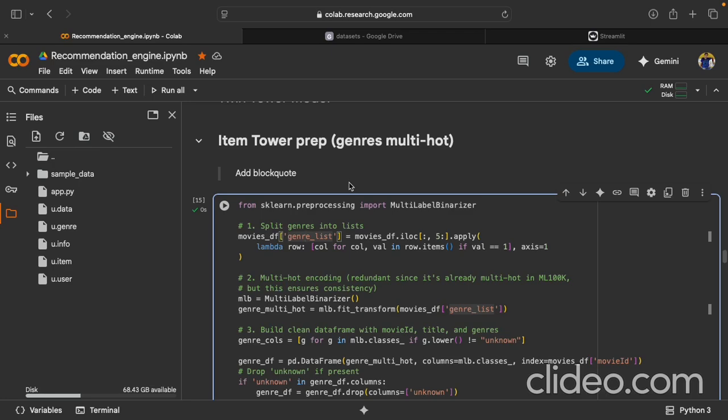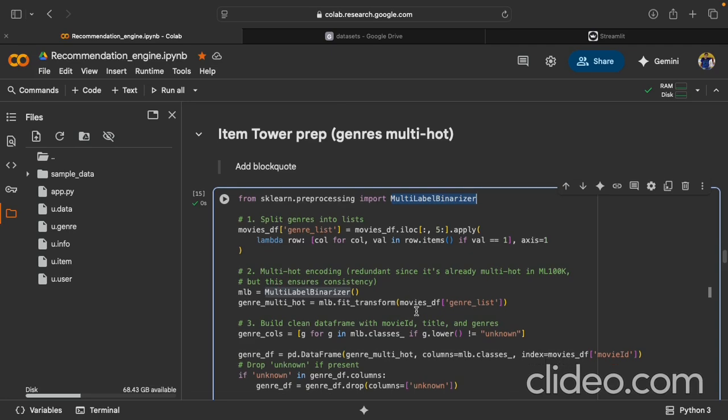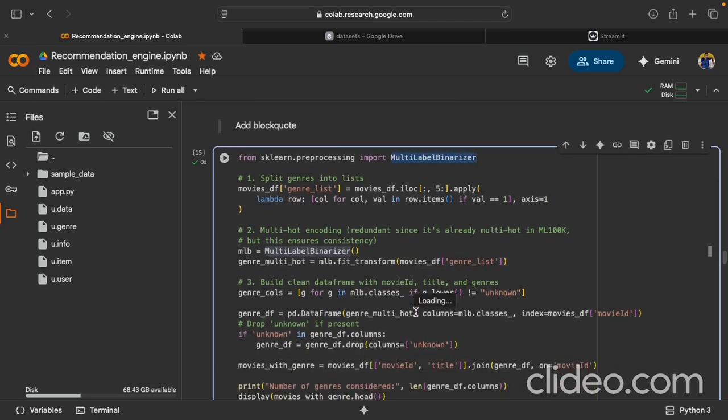So in this step, I'm preparing the movie data for the item tower. Each movie belongs to multiple genres like action, adventure, comedy. So we use a multi-hot encoding, which we took from sklearn preprocessing MultiLabelBinarizer. Basically, we are creating a row of zeros and ones to capture which genres apply to each movie. So if a movie is comedy plus romance, the columns for comedy and romance are set to one, and all other columns would be zero. This way, the model doesn't just see the movie ID; it also understands the genre characteristics.